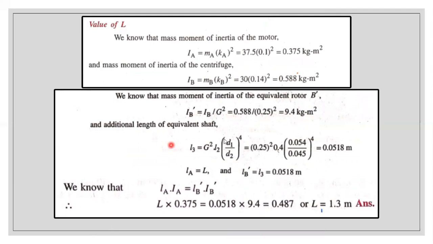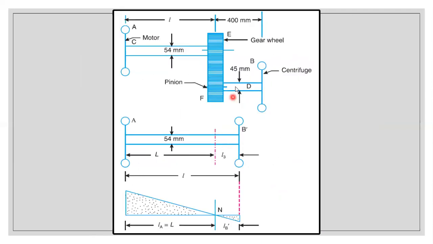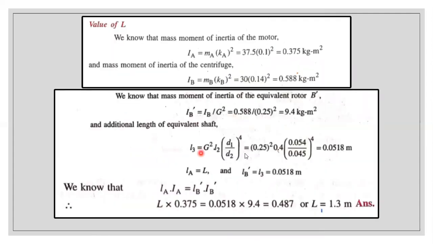Now the next thing is we need to determine the additional length. The additional length will be lying in shaft 2 only, right? So shaft 2 is the additional length: G squared L2 (D1 by D2) whole power 4. I have explained everything previously, and whatever we did in the previous problem, we will be doing the same thing in this problem also.